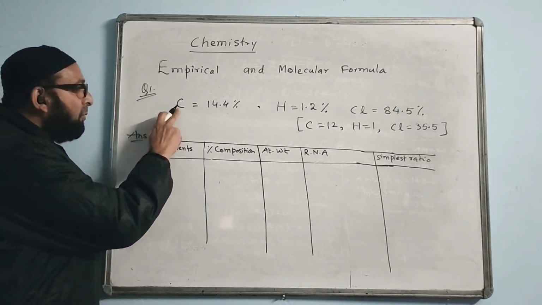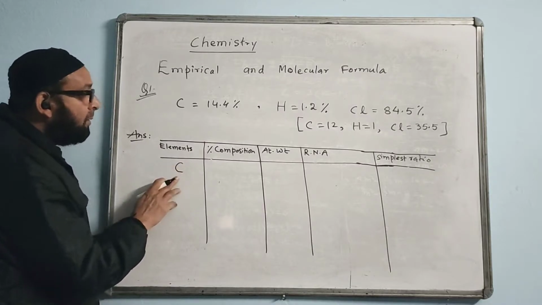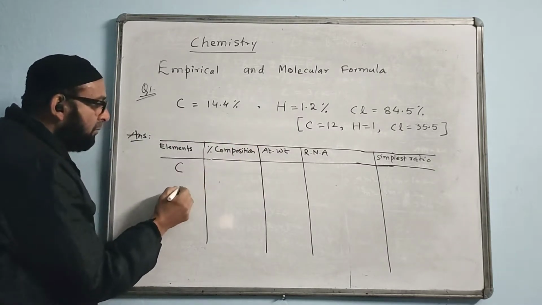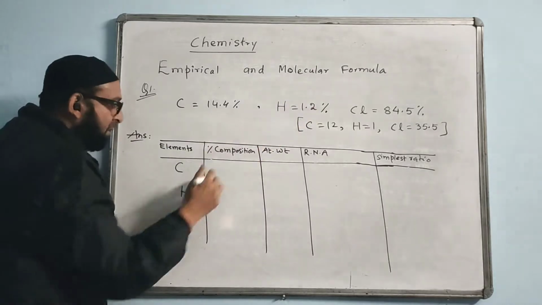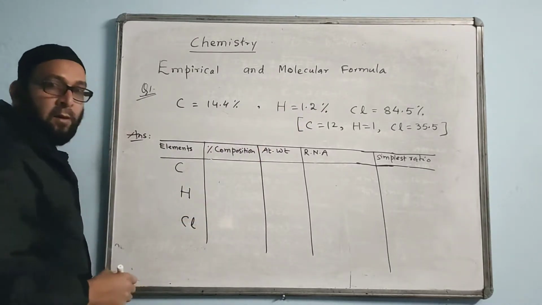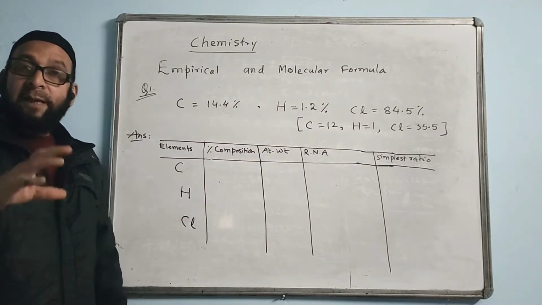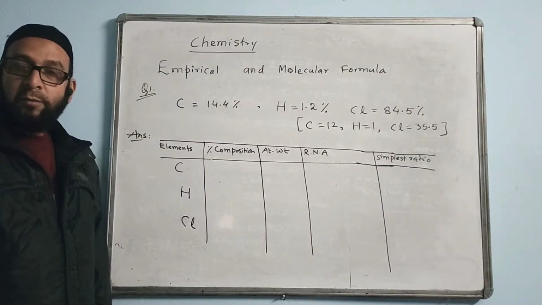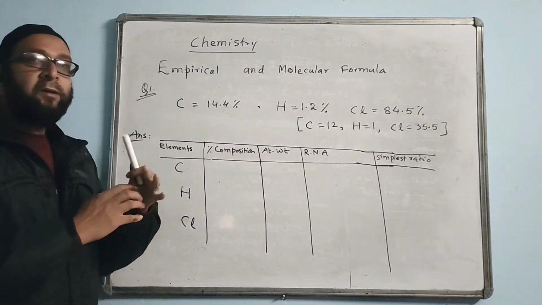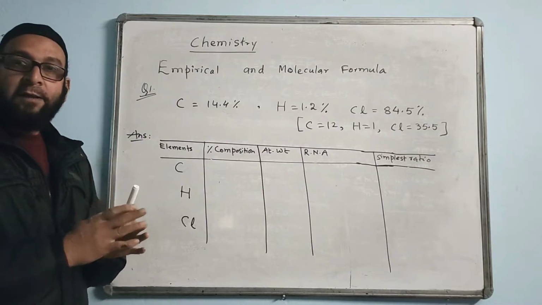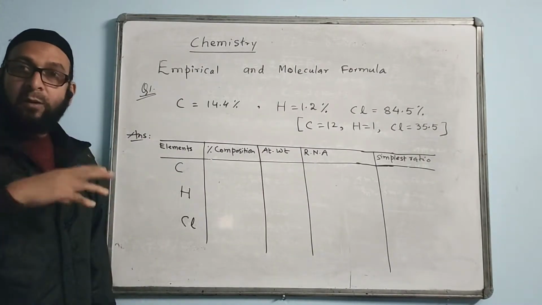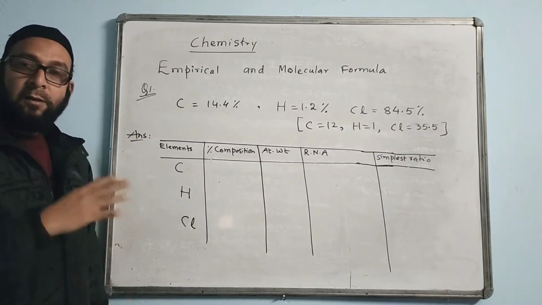Under elements, first is carbon, just write symbol. Next element is hydrogen. Next element is Cl. We will write them in the same order it is given in the question. Whichever order they mention in the question, we will write them in the same order. We should not jumble the order.